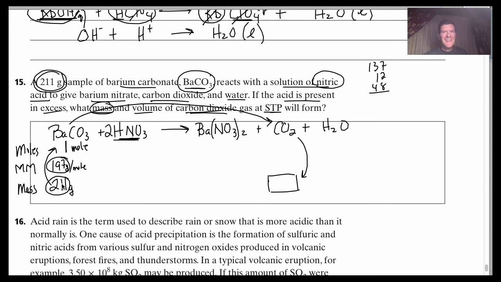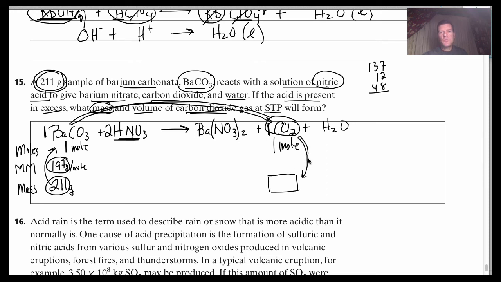So it's going to be 0.9 something. This 1 mole produces the same number of moles of carbon dioxide. Look at the balanced equation. One of these produces one of these. So this also is going to be 1 mole. Okay? That also is going to be 1 mole.